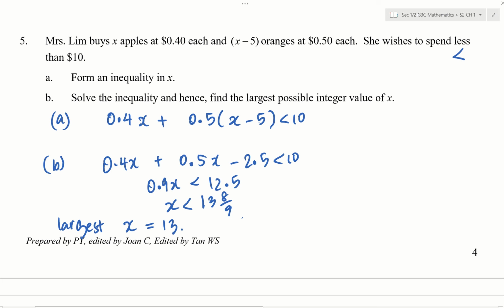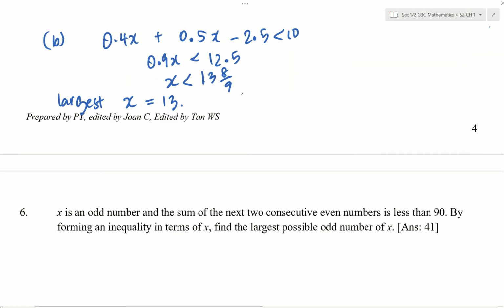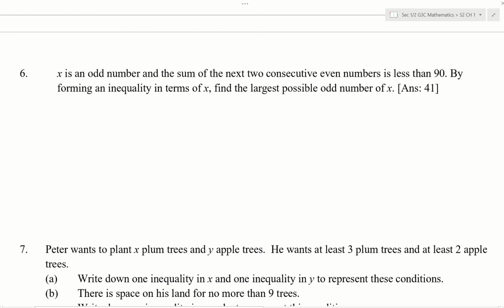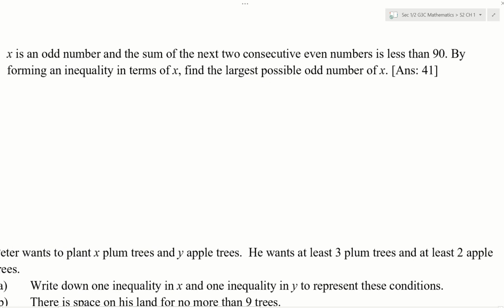So let's resume. Maybe we'll see some that is an inequality showing greater than or equal to. Okay, so question 6, x is an odd number. The sum of the next two consecutive even numbers is less than 90. Oh, wow. Do you understand this sentence?